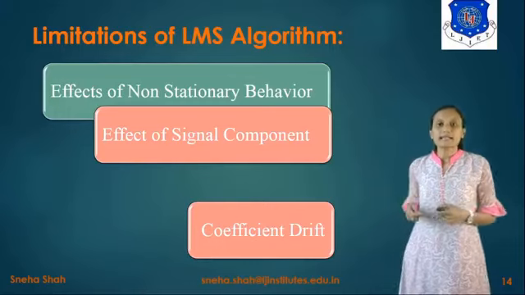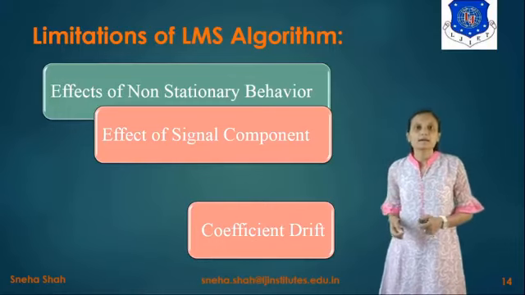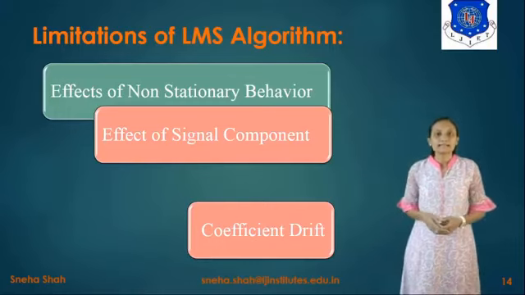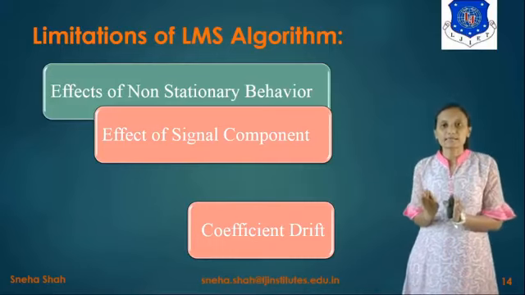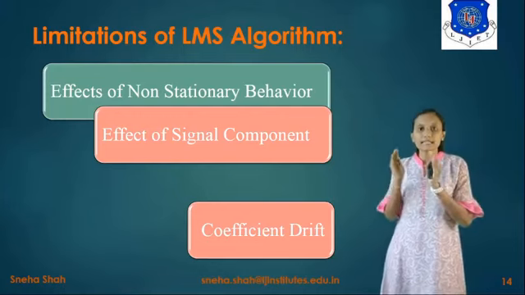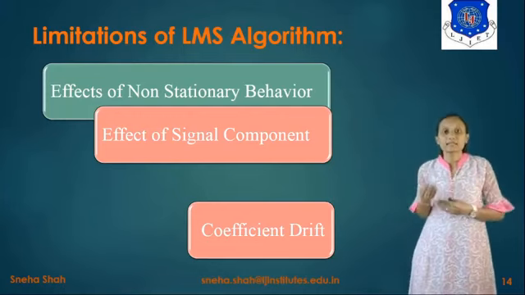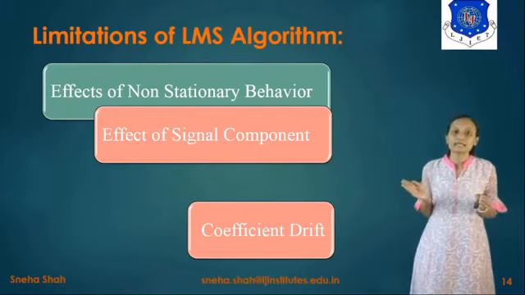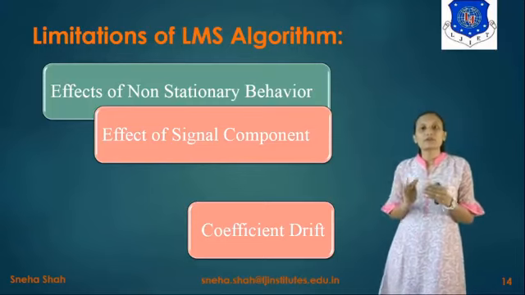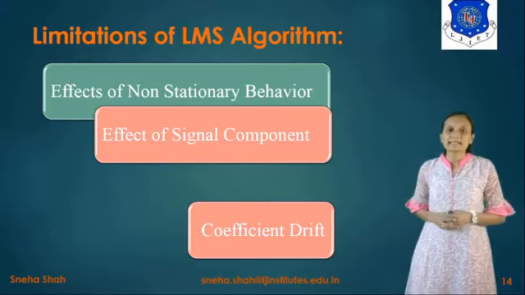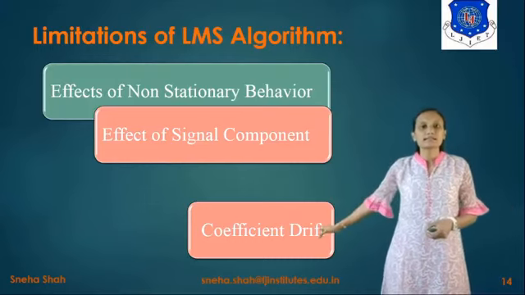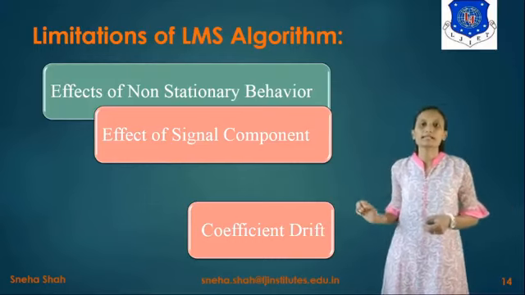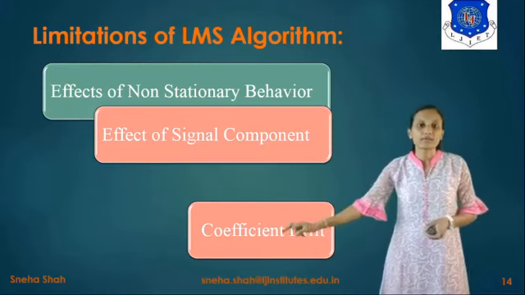So at each and every time the coefficient will change, but to compensate for this, we have to use the leakage factor in the narrow band spectrum. Because if we take the narrow band spectrum, then the change of the coefficient will be very large. So to remove this effect, we have to use the leakage factor to remove this drift of the coefficient, which means change in the coefficient.